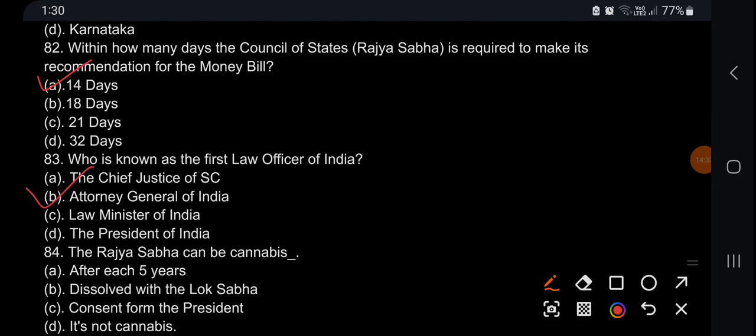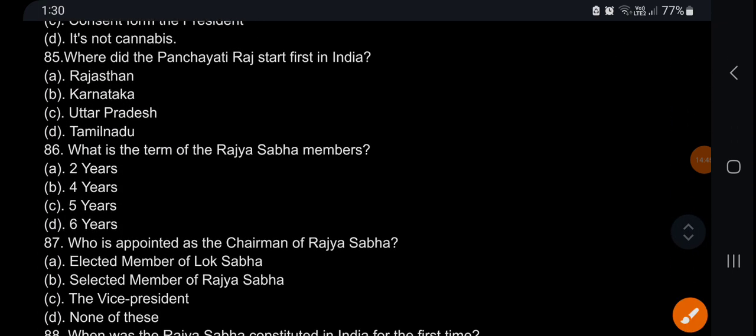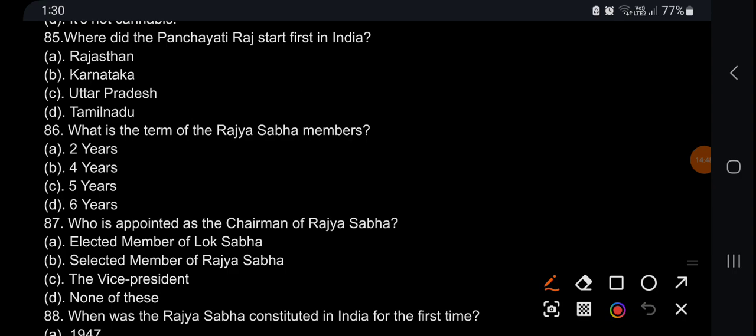Who is known as the first law officer of India? He is the Attorney General of India. The Rajya Sabha can be dissolved. Rajya Sabha can never be dissolved. So the answer is it's not that. Where did the Panchayati Raj start first in India? First in Rajasthan, in a village, I forgot the name.